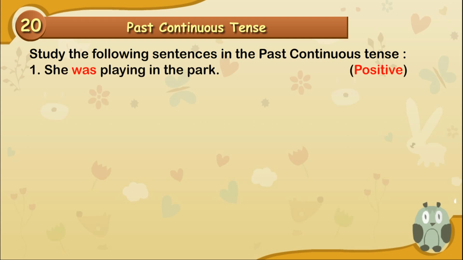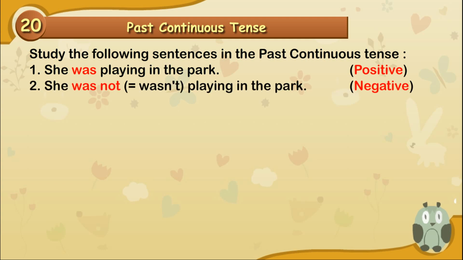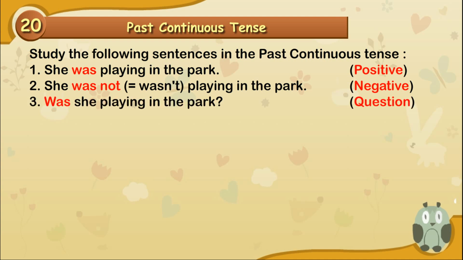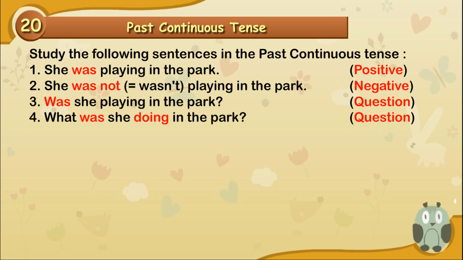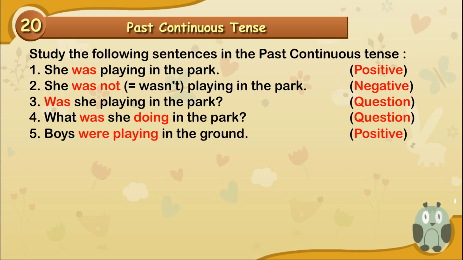She was playing in the park. Positive. She wasn't playing in the park. Negative. Was she playing in the park? Question. What was she doing in the park? Question.